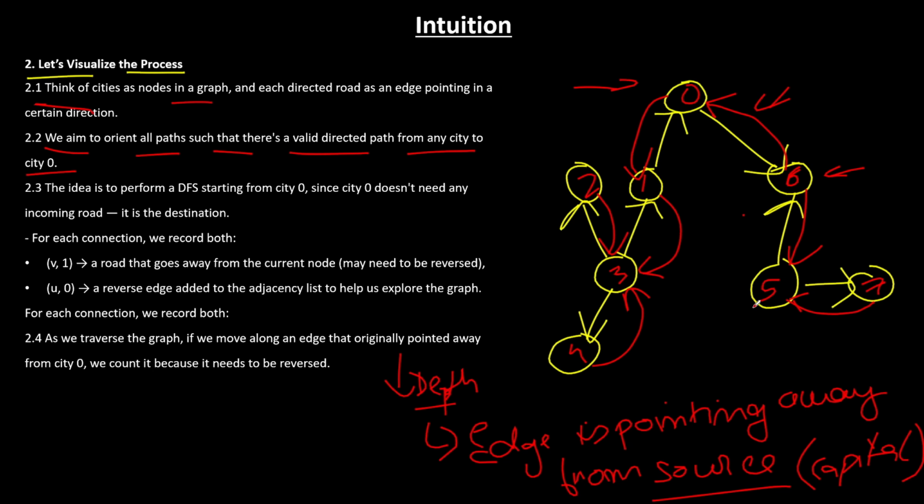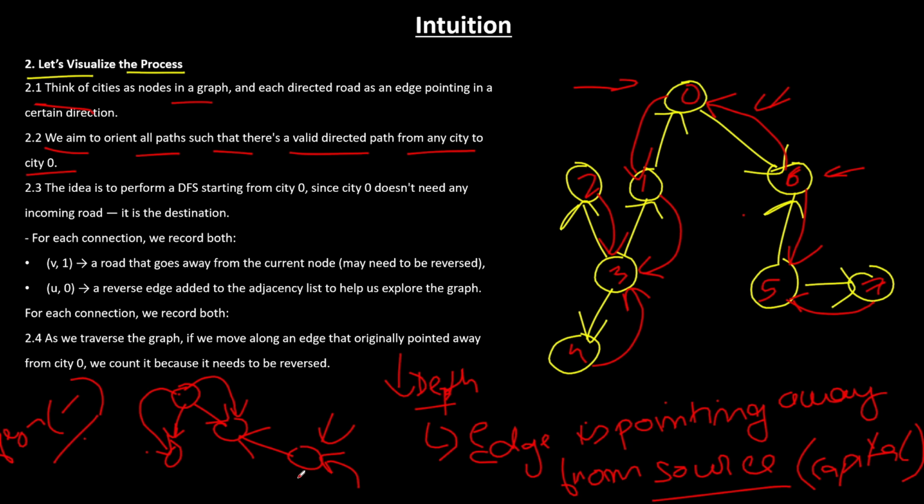Okay. Generally, this happens. Suppose this is the graph, we will be going downwards, right? And this is another graph. Now, if you start traversing from this node, you will be able to reach this particular node because it is directed downwards, or in the depth, you could say. And from here, you will be able to go to this node, but you won't be able to reach this node from the source node. You have to restart and come to this node by using a for loop iteration. Then you will check if it is visited or not, and if it is not, you will traverse from this particular node.